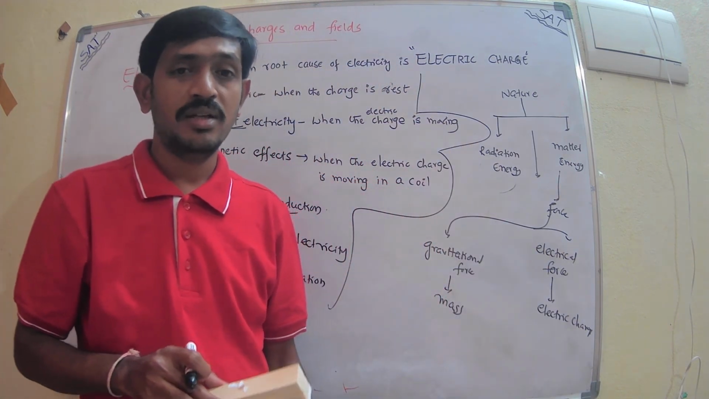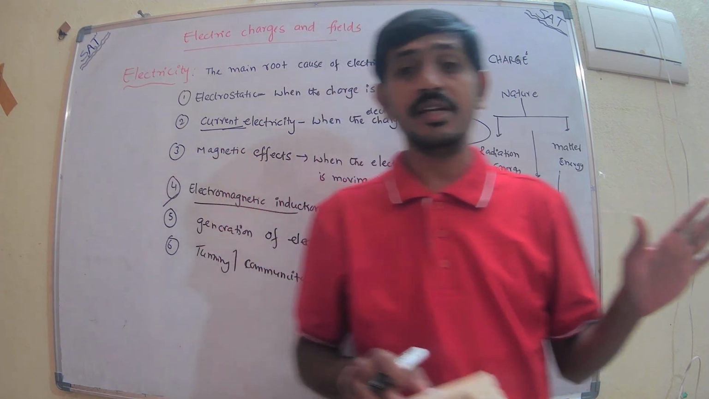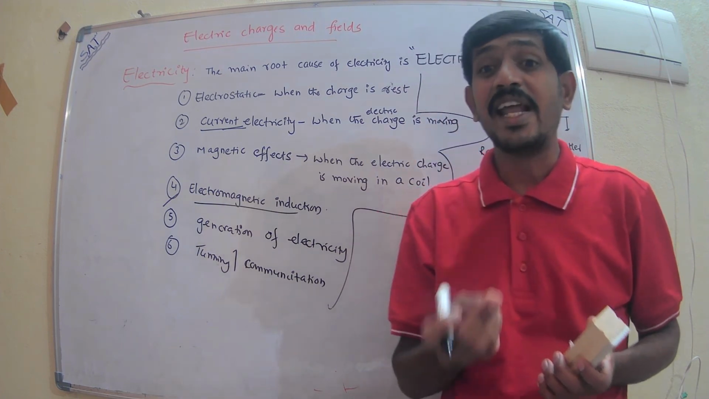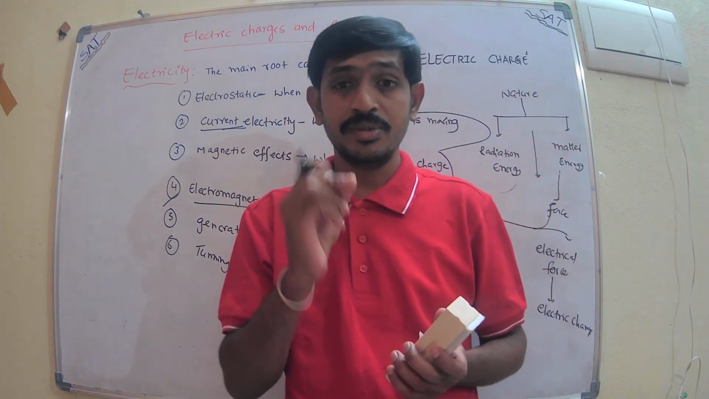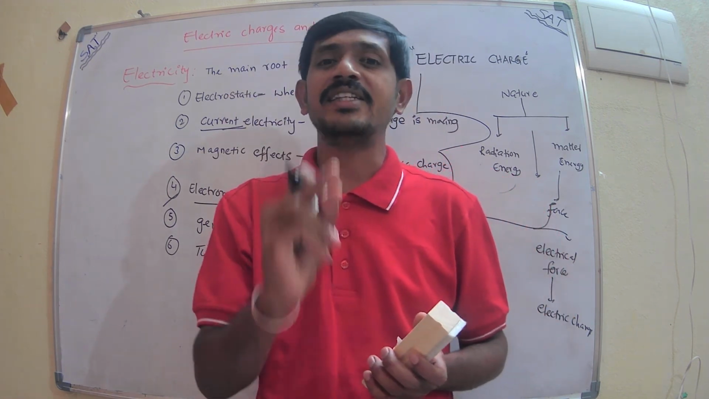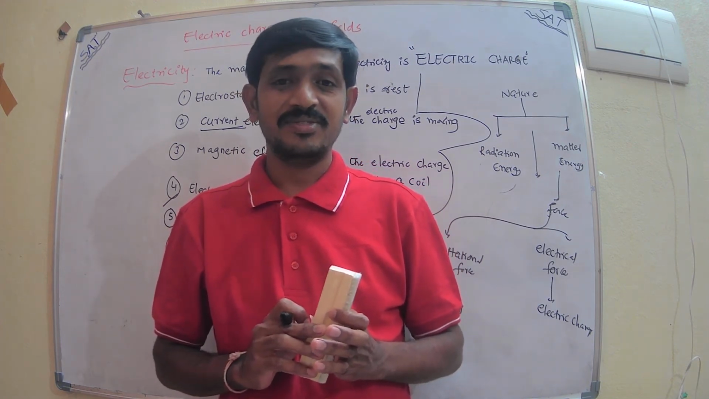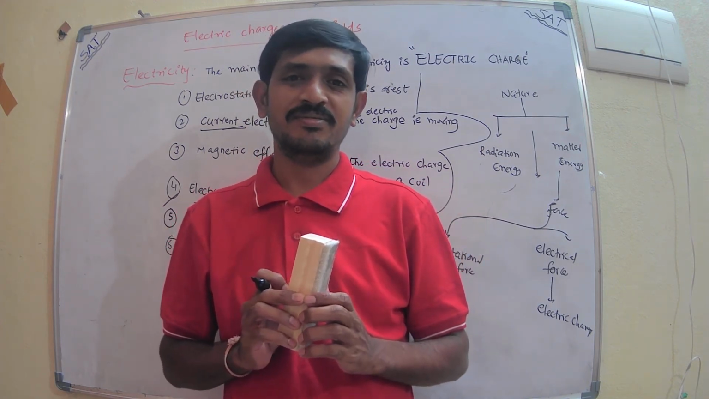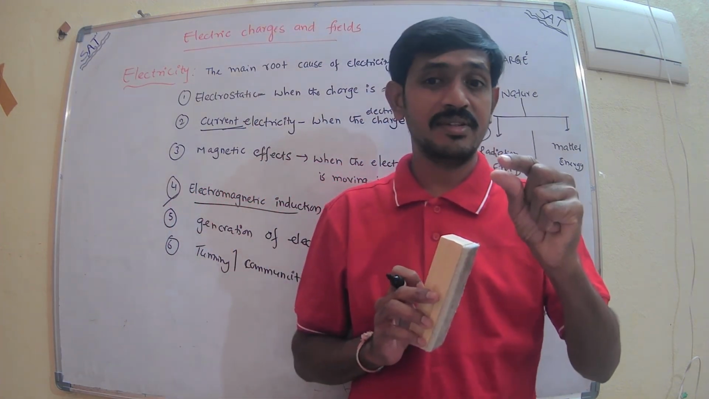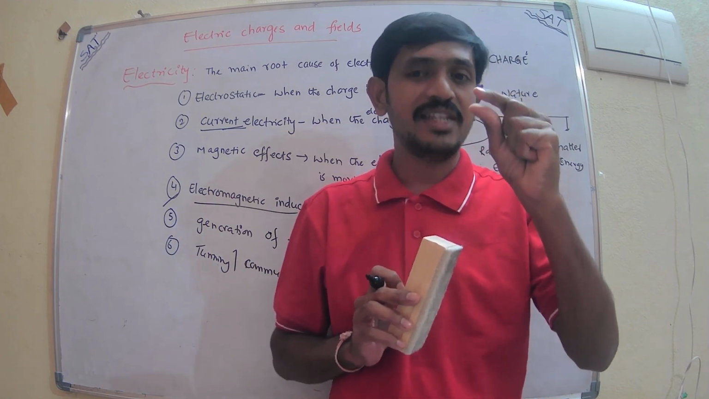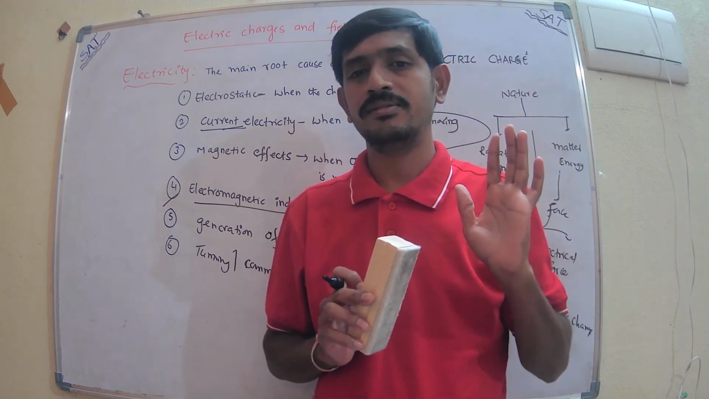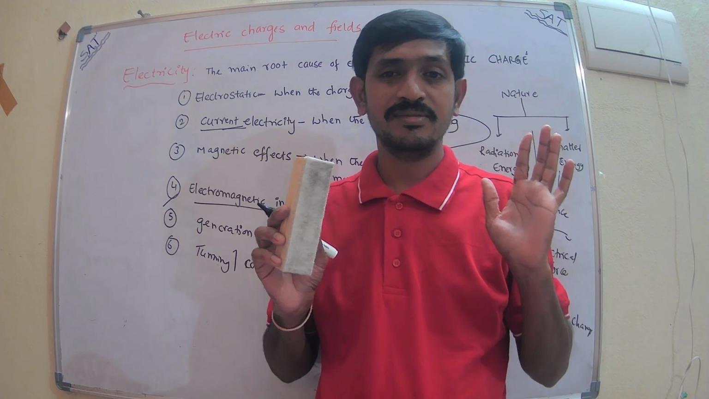I hope we all understand electric charge. What is electric charge? Electric charge is a characteristic developed on matter due to which it can apply force on other particles. So matter has some characteristic, and that characteristic is electric charge. Because of electric charge, it can attract the other particle. Understood or not?